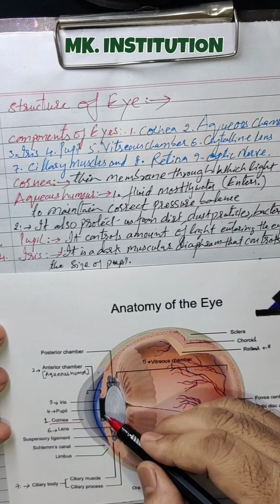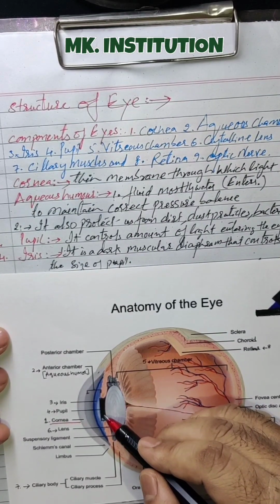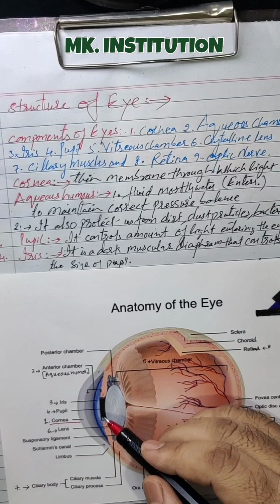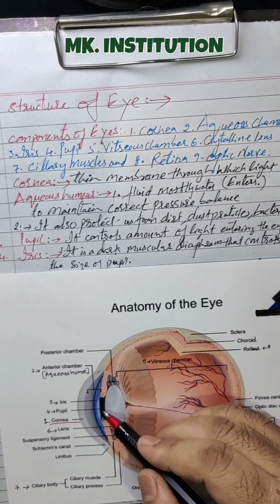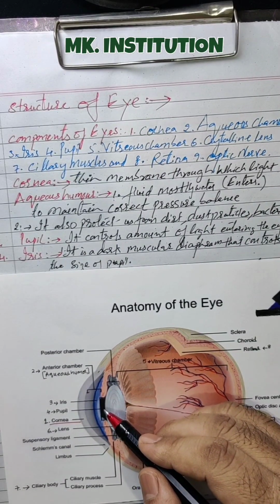A dark muscular diaphragm here, which contracts and expands the size of the pupil. In darkness, it slowly expands. Suppose in darkness you want to see an object, this small iris part slowly expands. If bright light is there, it slowly contracts. This is the work of the iris and pupil.